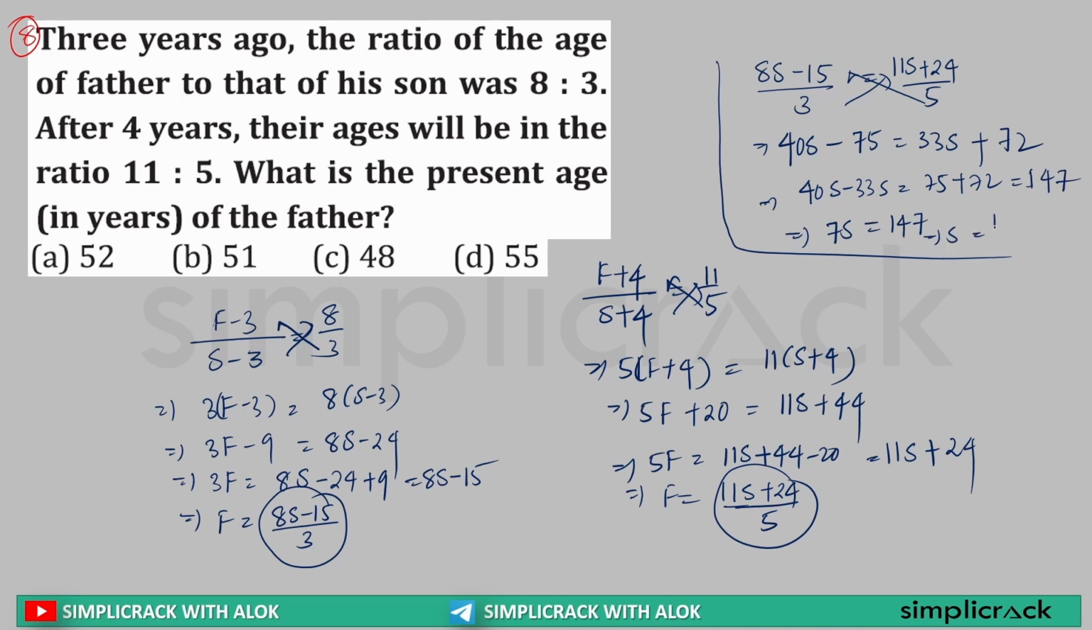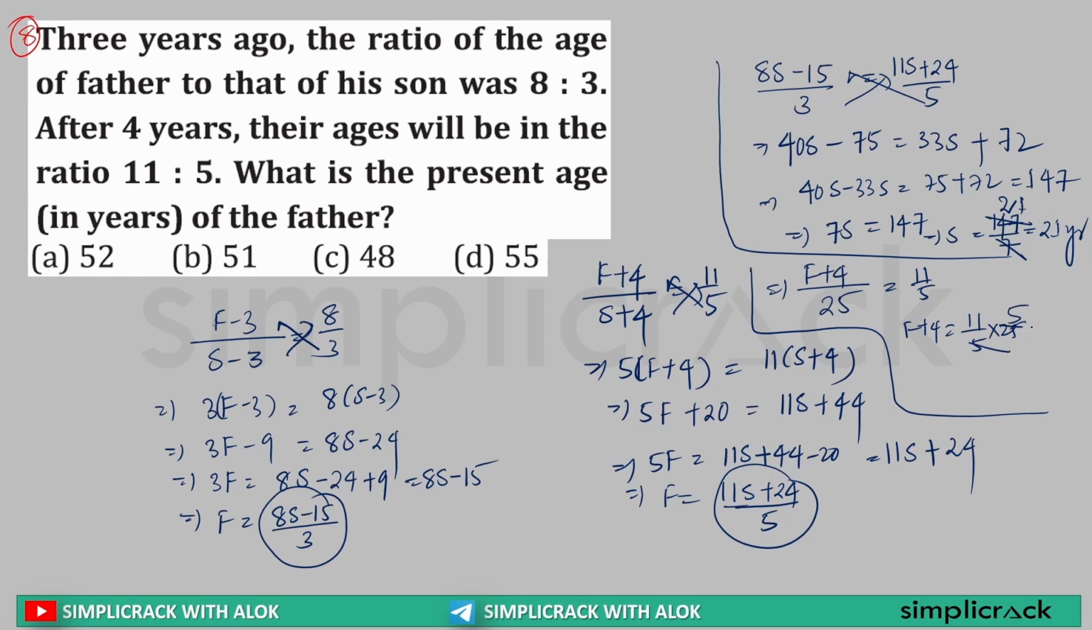So S is equal to 147 divided by 7. 7 2s are 14, 7 1s are 7, so that is 21 years old. So the present age of the son is 21 years old. Now if I put it in any equation, F plus 4 by S plus 4 is equal to 11 by 5. So F plus 4 divided by 21 plus 4, the son's age is 21, that is 25, is equal to 11 by 5. If I solve it further, F plus 4 can be written as 11 by 5 multiplied by 25.